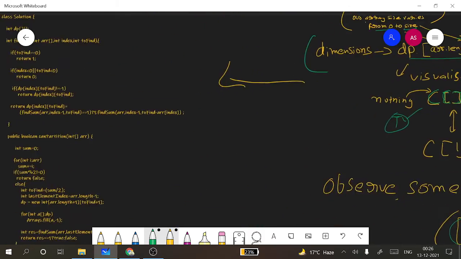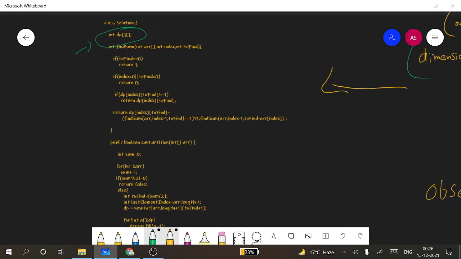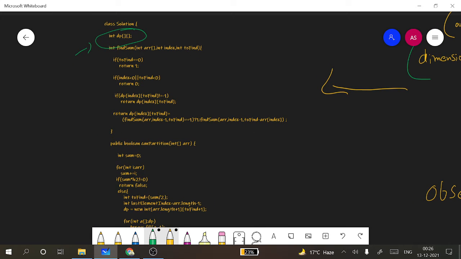To observe this solution, what we will do is simply take a matrix, which is the dp matrix, and we'll be storing the solution which we will be calculating in each recursive call. If we found the solution once and the problem occurs one more time, then we'll use this stored result to save the call which we are doing recursively.